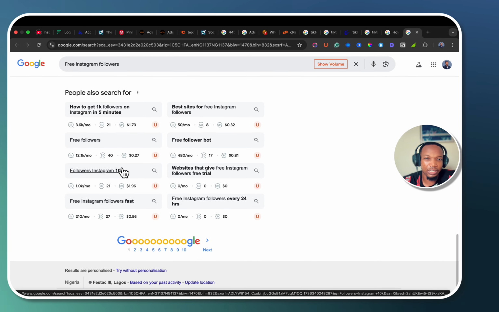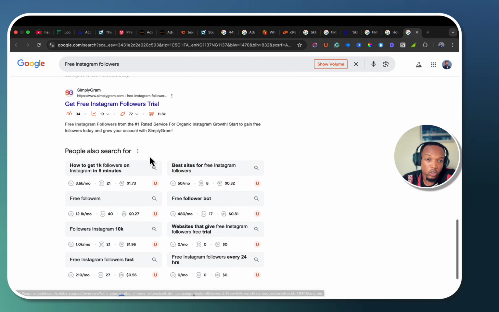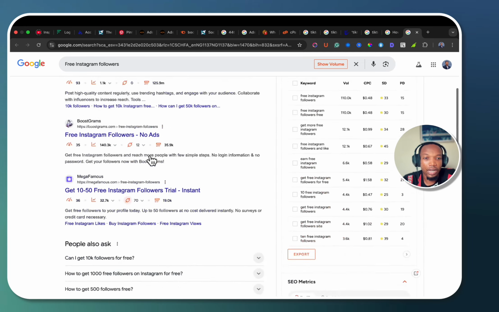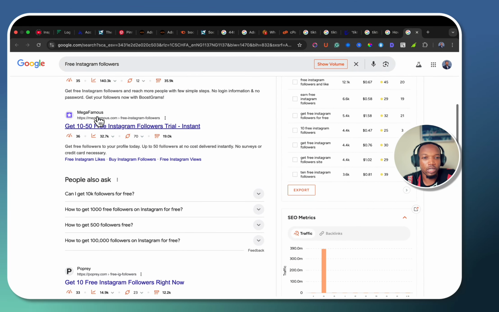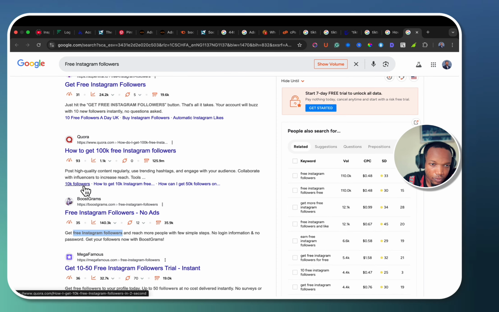Most times keyword phrases are very funny, but you just need to understand why they are highlighted. The idea is you're using it for your title tag, your meta description, and you're including it in your content. If you see here, this "free Instagram followers" is highlighted, and because it's here as well, they are syncing together. If you see this other one, get free Instagram followers, you see it here, and this is what they are doing.